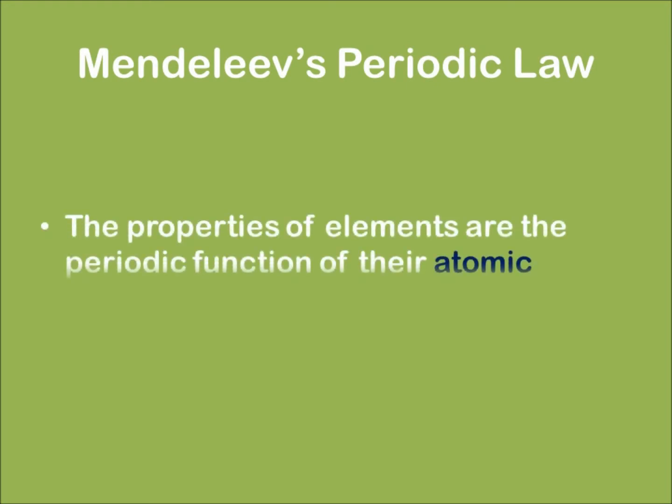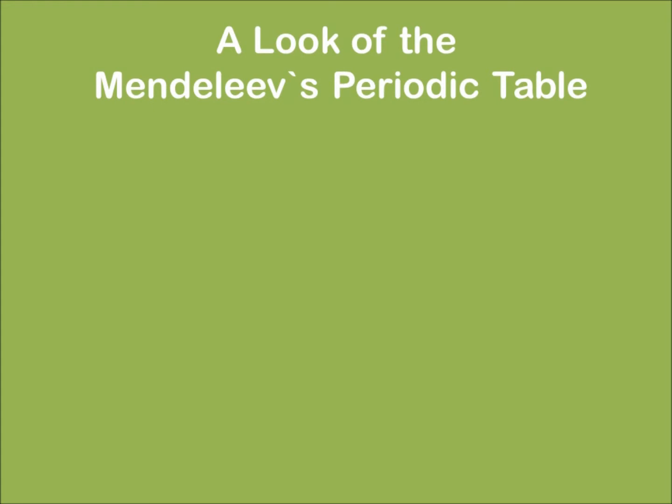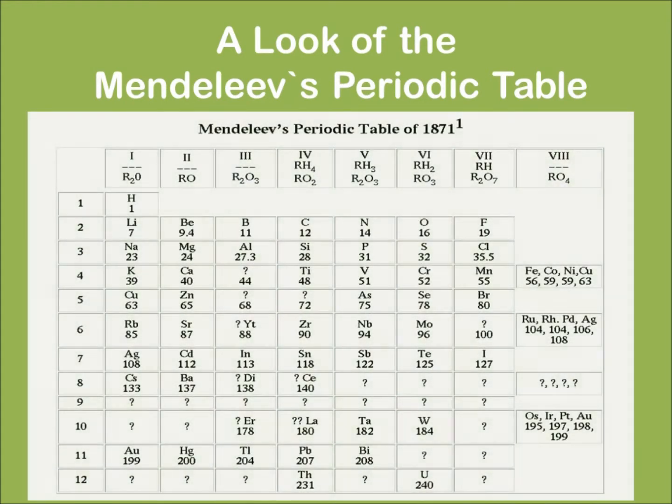Mendeleev's periodic law: the properties of elements are a periodic function of their atomic masses. Now let us have a look at Mendeleev's periodic table. This is just to get an idea. You need not remember it.